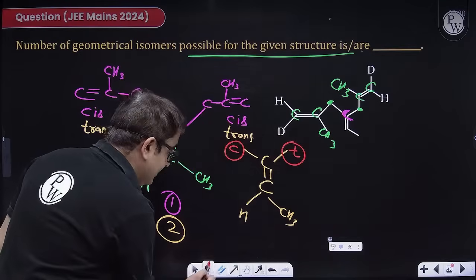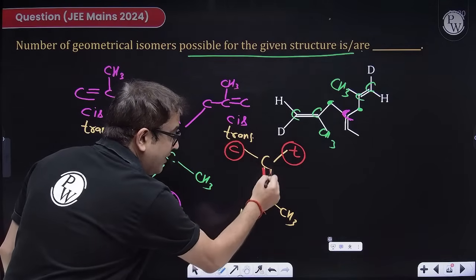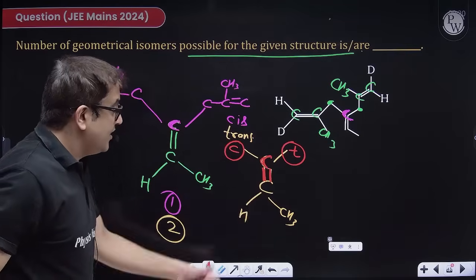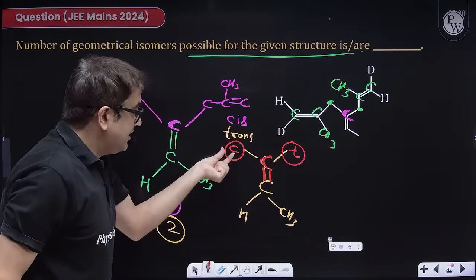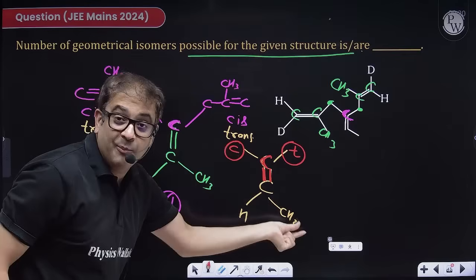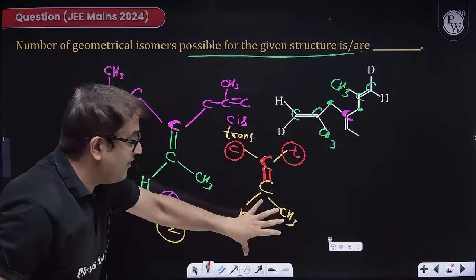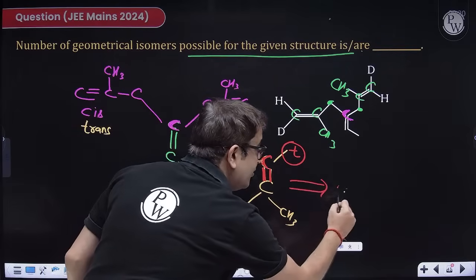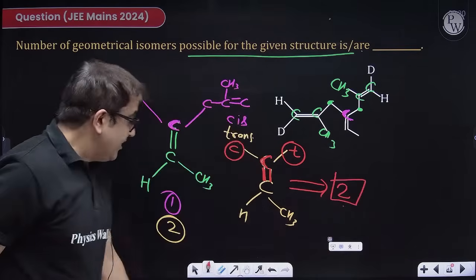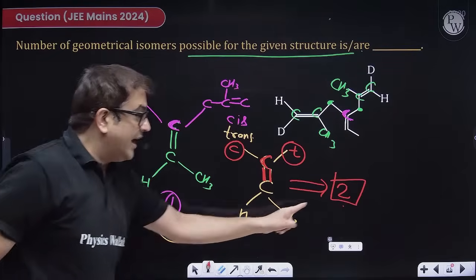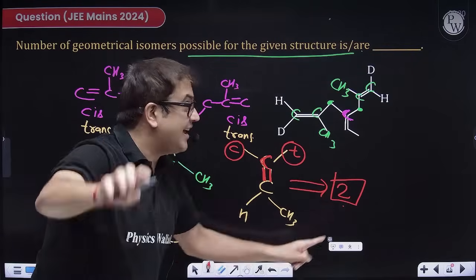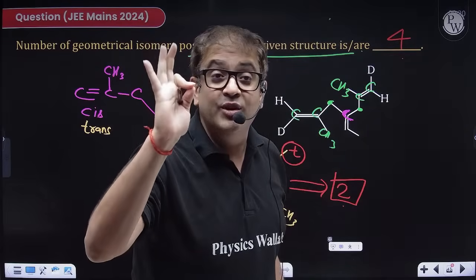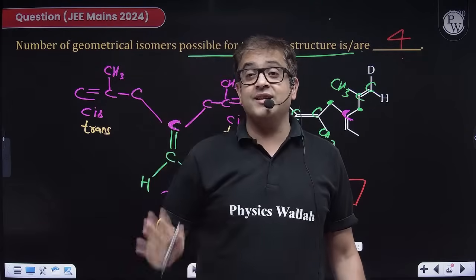But now this double bond will become geometrically active because this carbon is now having different branches. So this will show cis opposite to trans. So you can have geometrical isomers for this form. How many geometrical isomers? 2 geometrical isomers for this case. So 1, 2 and 3, 4. How many geometrical isomers have you got for this particular case? 4. A very beautiful question of conceptual understanding.